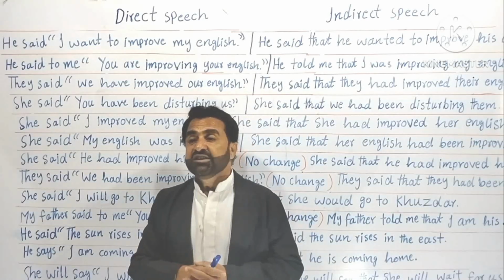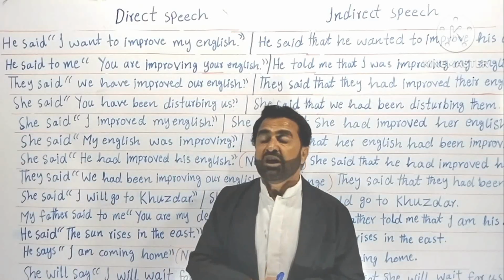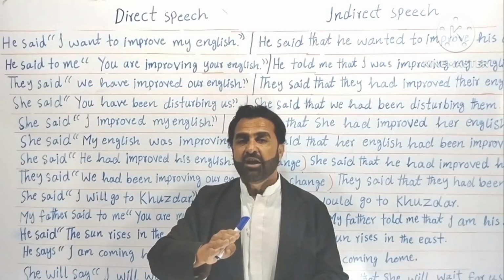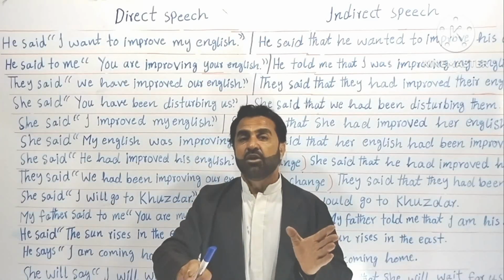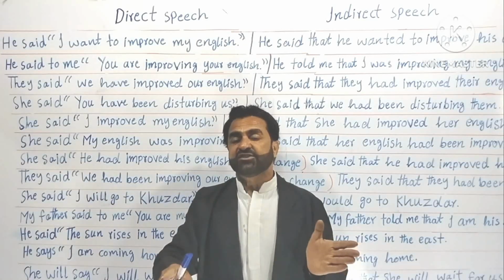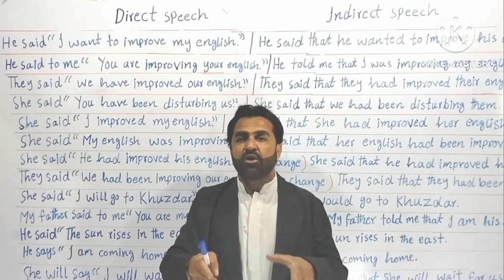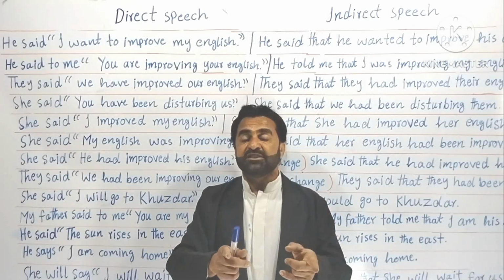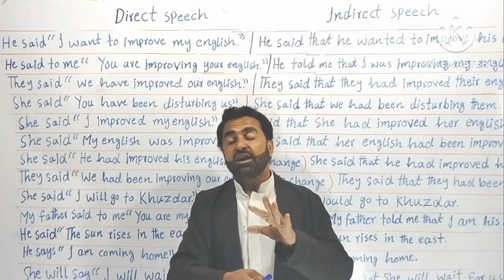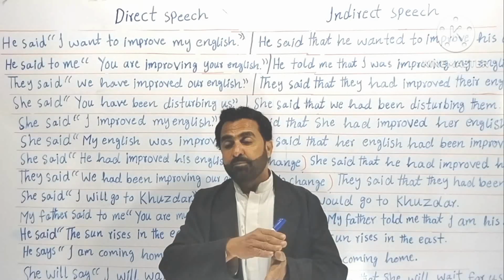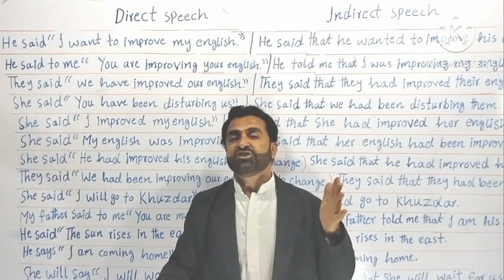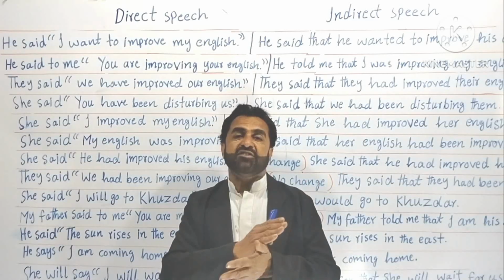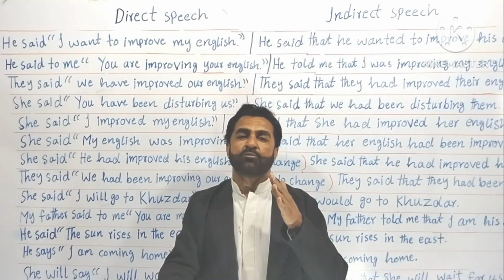The second thing is that your pronouns will change accordingly, according to the sentence, according to the context. I cannot say now that this thing will happen, that thing will happen. But you have to remember that your pronouns will change. Your possessive cases change into subjective cases. Your subjective cases will change according to objective cases.